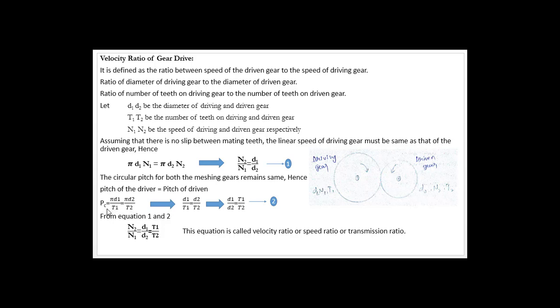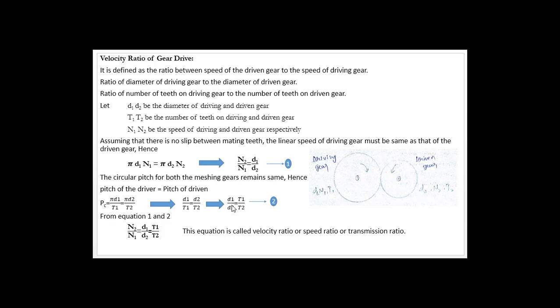We will take up that as the circular pitch formula. Circular pitch is equal to pi d1 by t1 is equal to pi d2 by t2. Pi d by t is the formula for circular pitch, you all know that, and this is the pitch of the driver and this is the pitch of the driven. So here pi will get cancelled, and we will be left with d1 by t1 is equal to d2 by t2. Again we will arrange this in one more way: d1 and d2 will come to the denominator, and t1 will go to the numerator here.